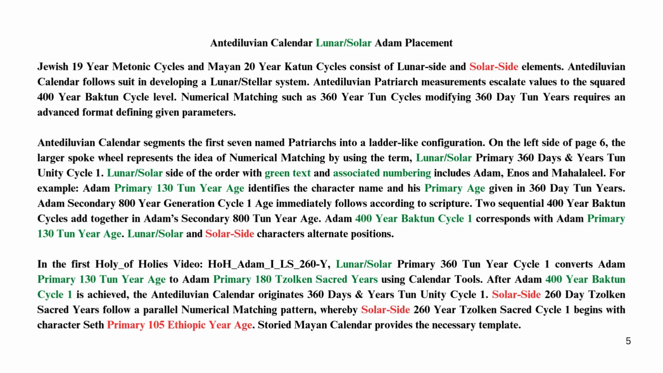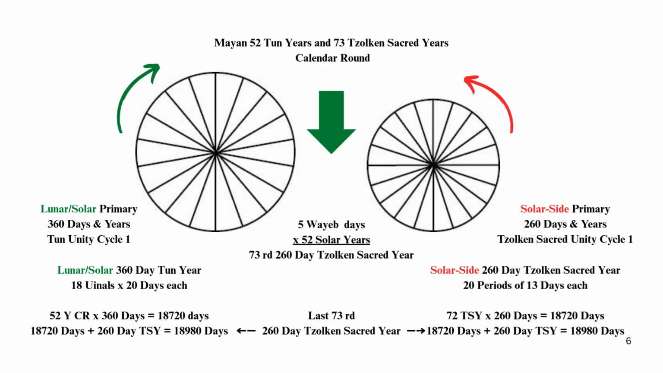unity cycle 1. Solar side 260-day Tzolk'in sacred years follow a parallel numerical matching pattern, whereby solar side 260-year Tzolk'in sacred cycle 1 begins with character Seth's primary 105 Ethiopic year age. The storied Mayan calendar provides the necessary template: 52 ton years and 73 Tzolk'in sacred years. Calendar round.